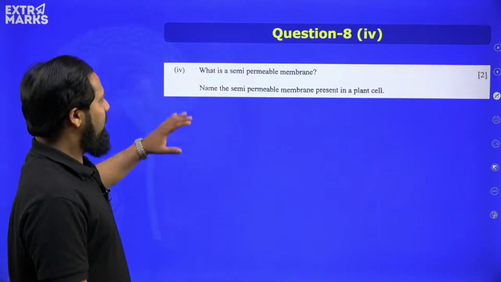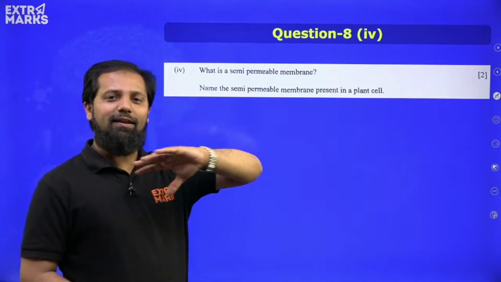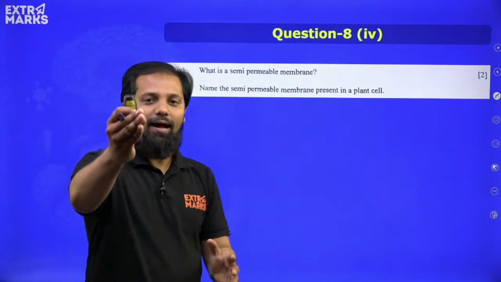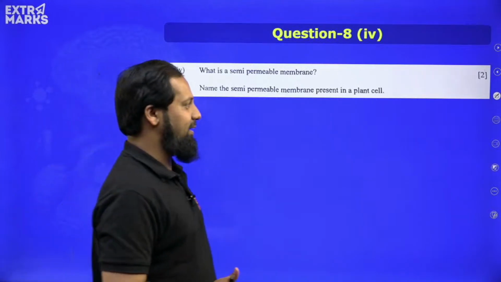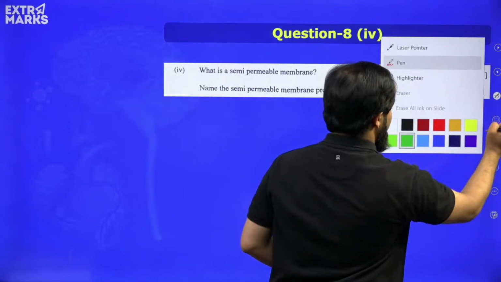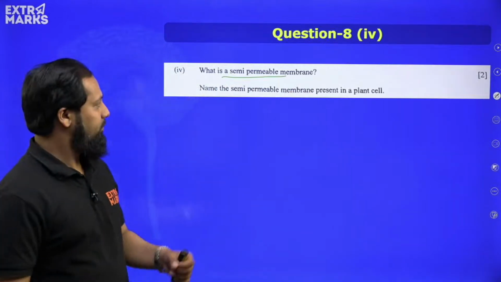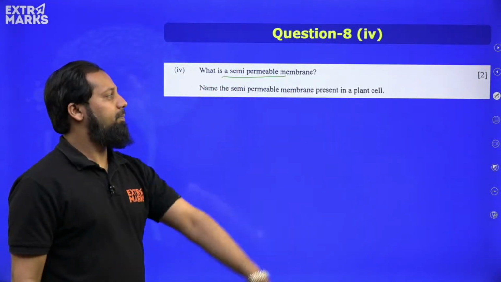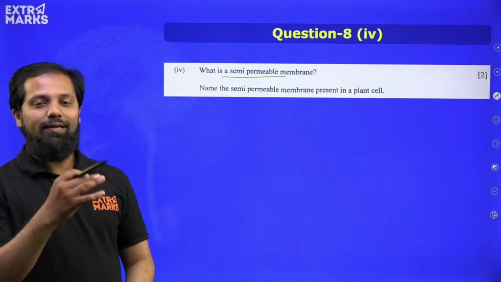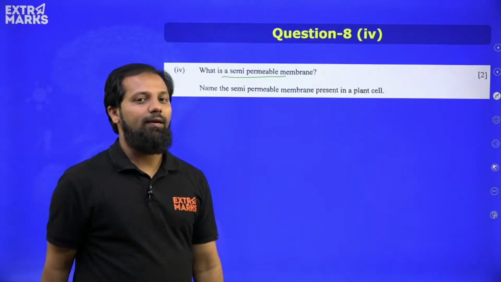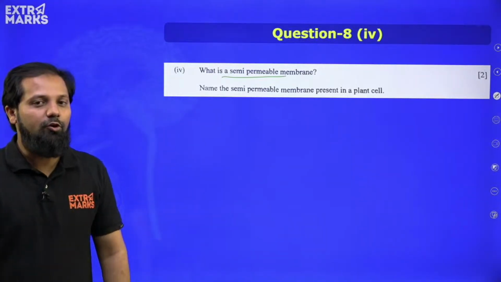Moving ahead, what is a semi-permeable membrane? Again a very simple, very direct question. I want you to answer this question quickly. What is a semi-permeable membrane? You have got two parts here. This is one part, name the semi-permeable membrane in a plant cell. For each sub-part you will be getting 1 mark each. Totally it is for 2 marks.